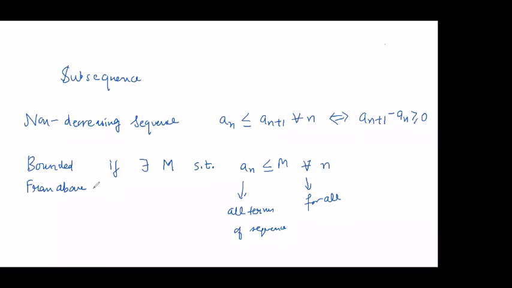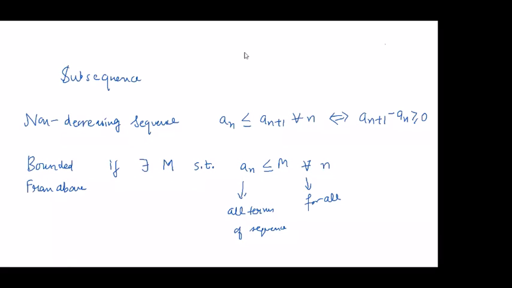There is a general definition of bounded also, which includes bounded from below and bounded from above. Here I'm specifically mentioning bounded from above. I will be coming to the examples, because this is just what I defined last time. So now we will have examples of these kinds of sequences.